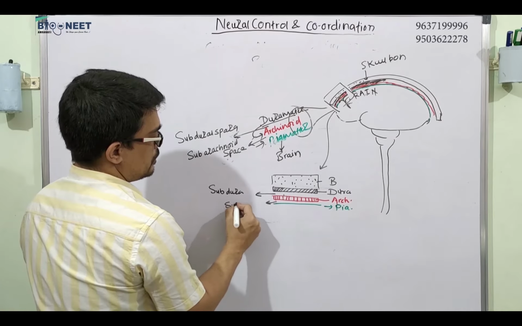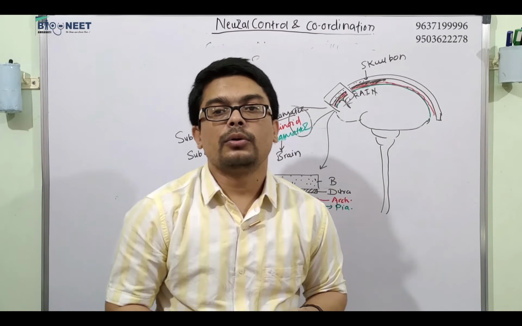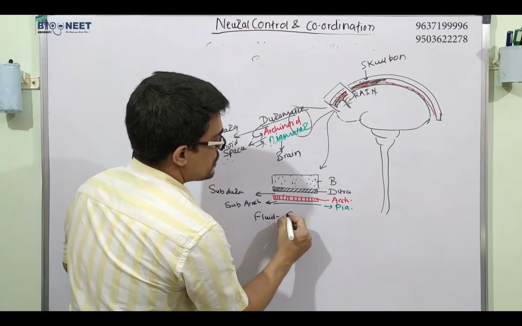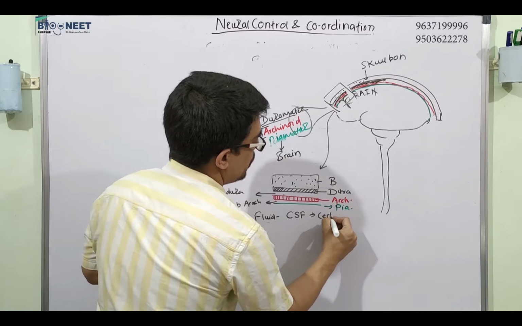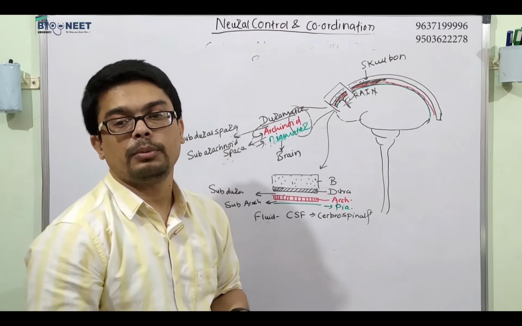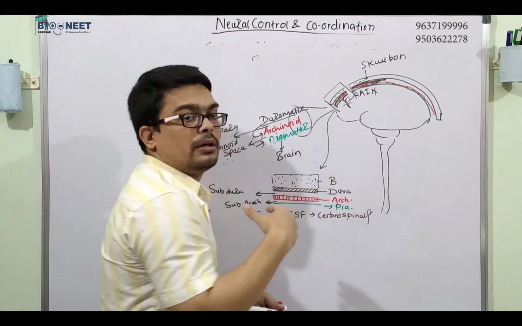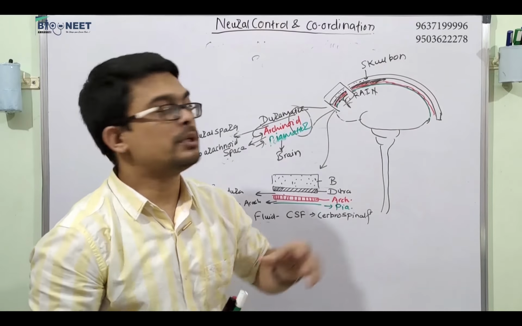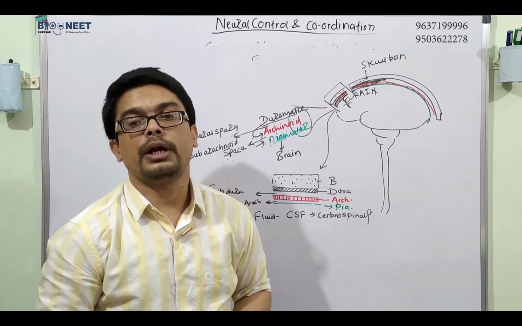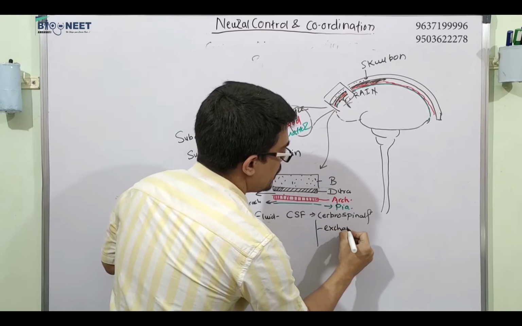इसको बोलेंगे सब एरेक्नॉइड. But the space content, okay, basically the space is filled with the fluid, and that is called CSF, cerebrospinal fluid. Okay, so जो भी आपके ब्रेन में वेसल्स है, जो भी आपके वेसल में ट्रांसफ्यूजन होता है, कोई वेस्ट मटेरियल अगर बाहर निकलता है, तो this fluid, okay, it's used for exchange of that waste material, right? और exchange के काम आता है.